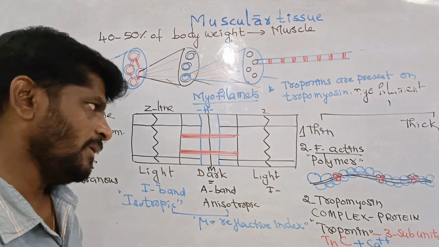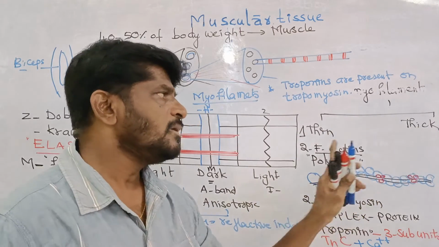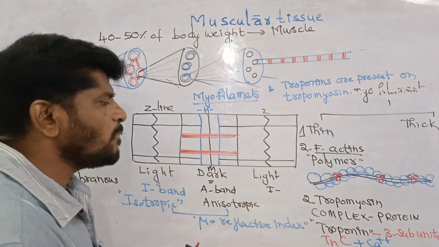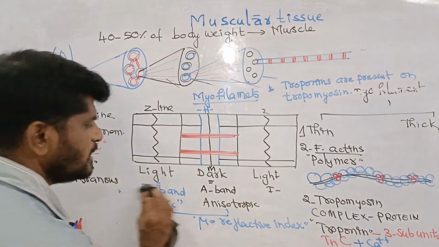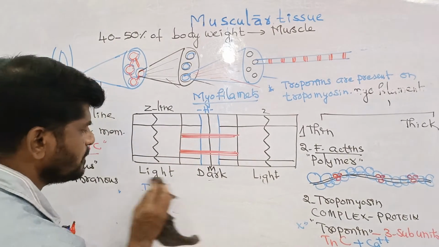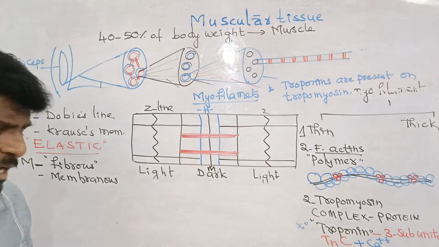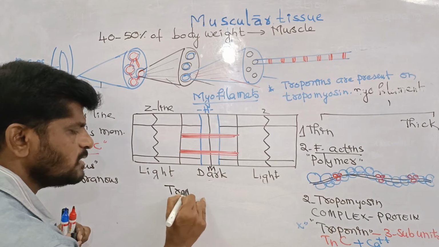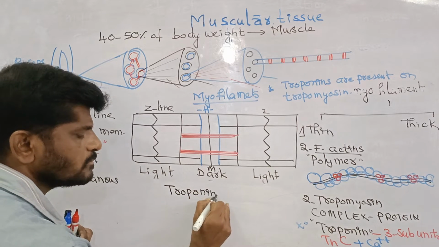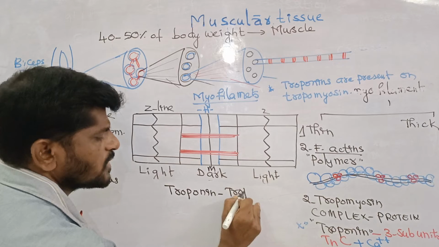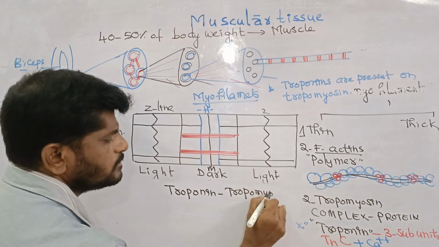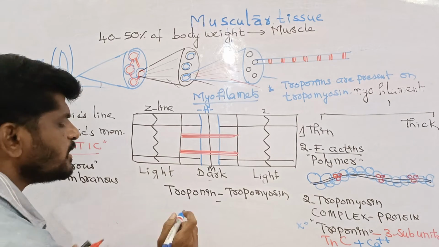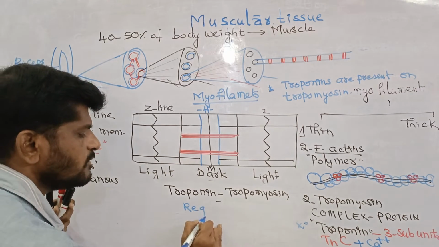And coming to the thick filament. Before I start the thick filament, in the thin filament, one more important point: in a thin filament, both troponin and tropomyosin are called the regulatory proteins.